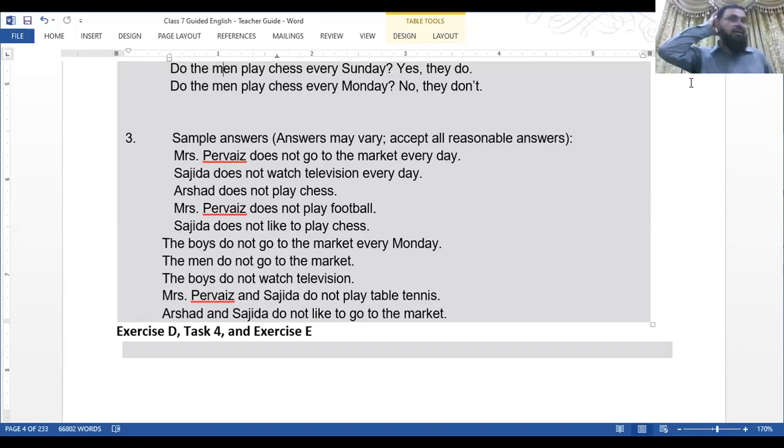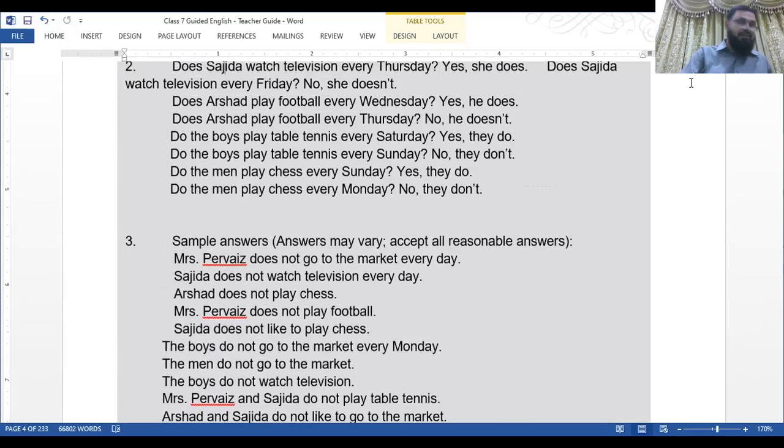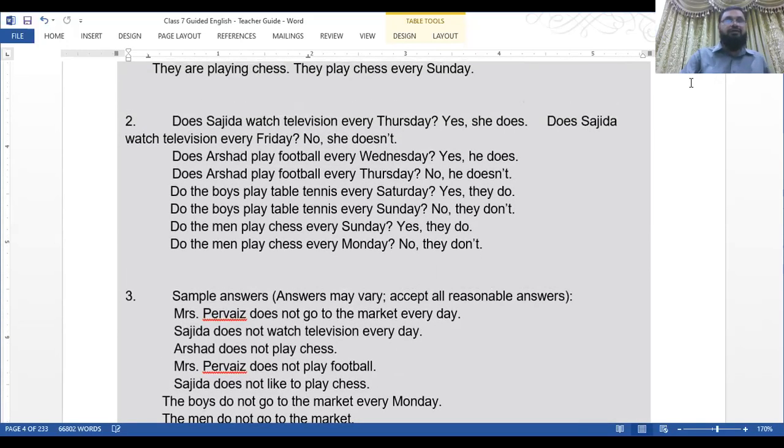This was actually the third one. The second one I missed, I am sorry. Yeah, this was the third one, and the second one is just in front of you. Does Sajida watch television every Thursday? Yes, she does. Does Sajida watch television every Friday? No, she doesn't. Okay, now this makes sense.